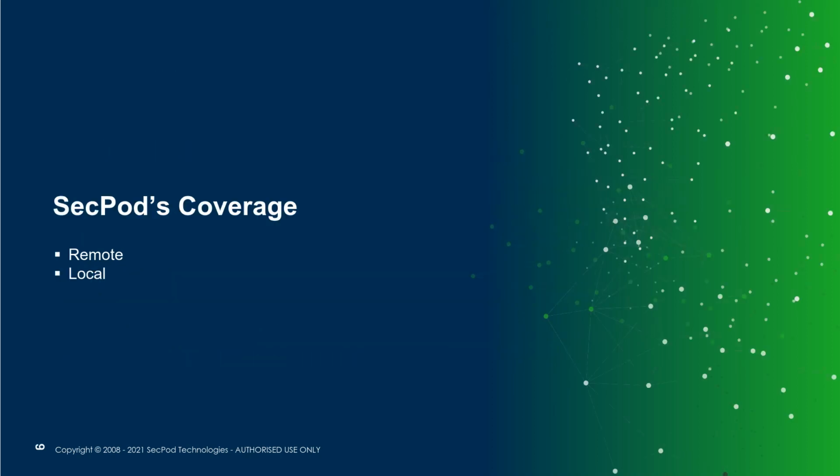And next, SecPod is covering how SecPod is protecting against these vulnerabilities. We have two things. One is remote coverage, where we have a network scanner that can remotely detect whether the corresponding application is vulnerable or not.